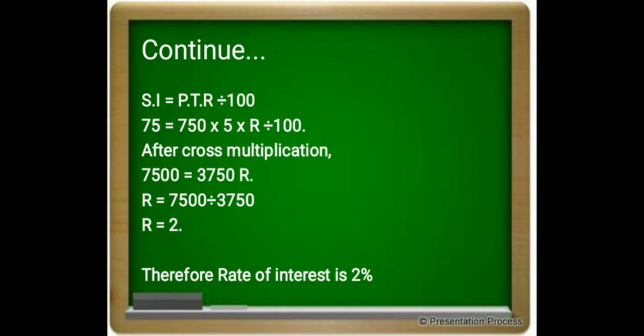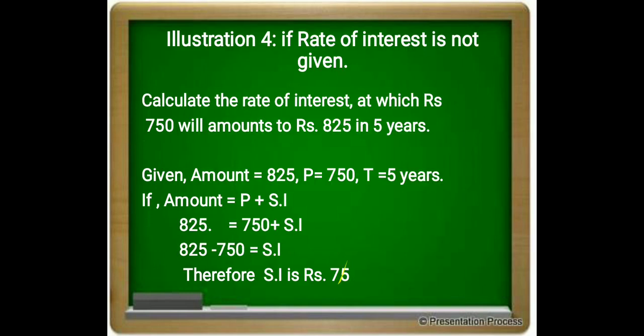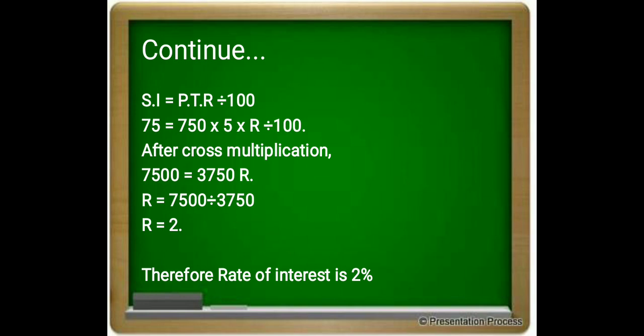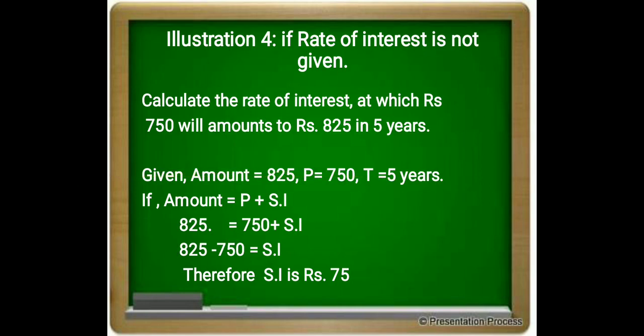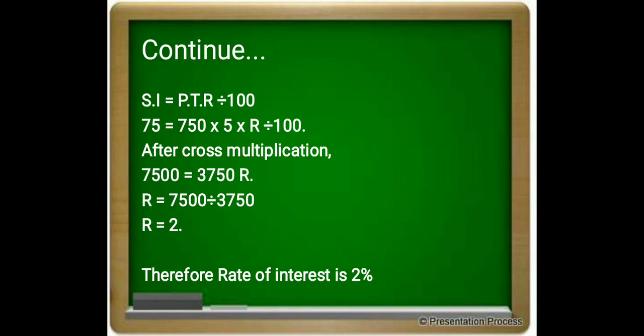So simple interest is equal to PTR divided by 100. Simple interest we found, that is 75 rupees, correct? Now 75 is equal to P, which is 750, time period is 5 years, and rate, which we don't know, divided by 100.